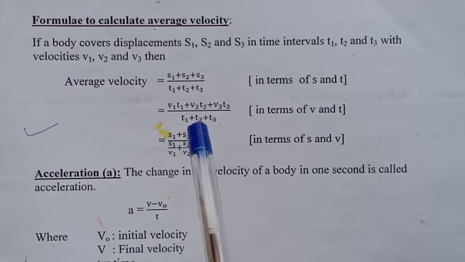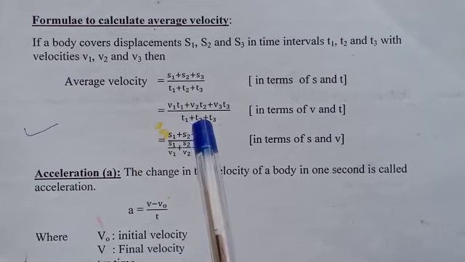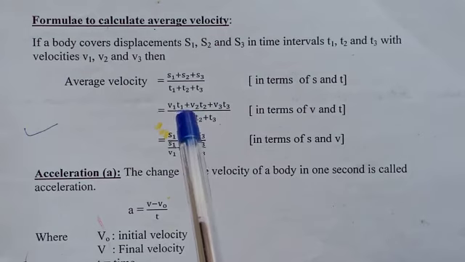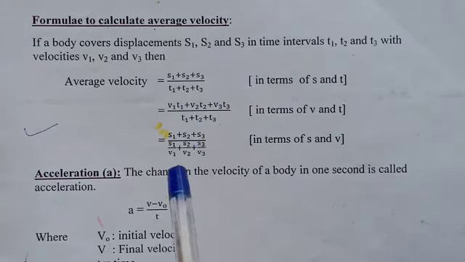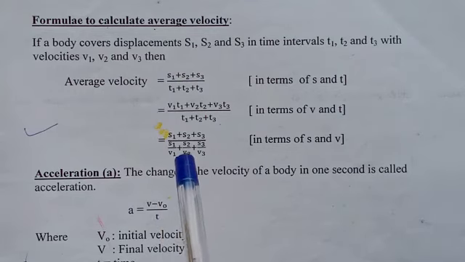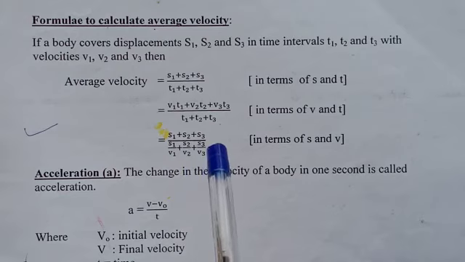Now T can be written in terms of S and V. Since S1 equals V1 into T1, T1 means S1 by V1, T2 means S2 by V2, T3 means S3 by V3. So these are the equations we can write in the form of S and T, V and T, and also in the form of displacement and velocity, that is S and V. Is it clear, students?